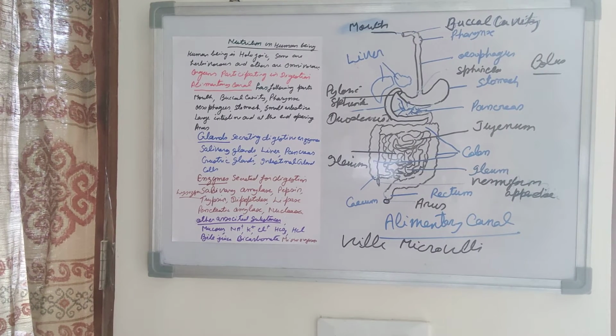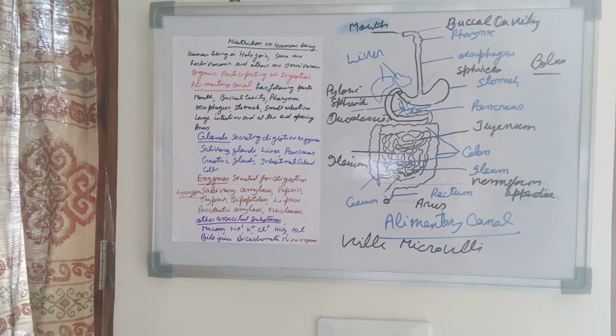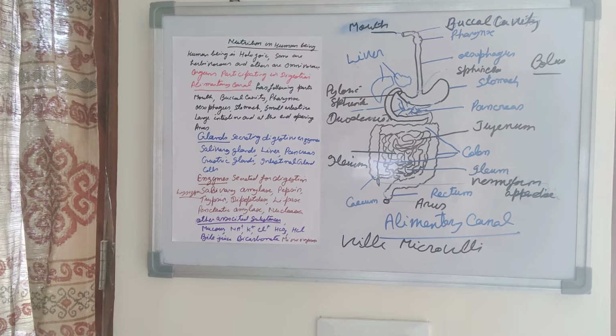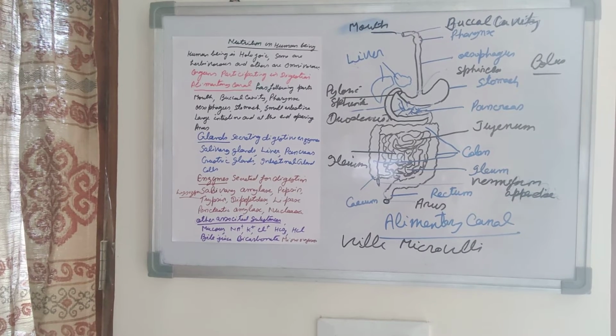Pancreatic juice contains many enzymes. What are those? Pancreatic amylase acts upon the partially digested or undigested carbohydrates, and they are ultimately converted into glucose. Pancreatic juice also contains lipase.